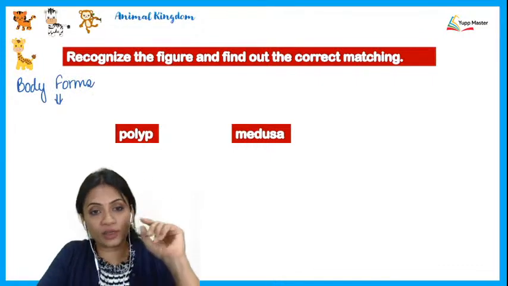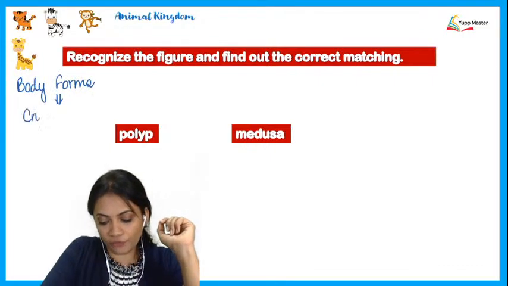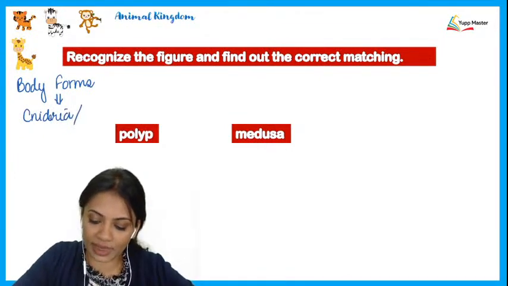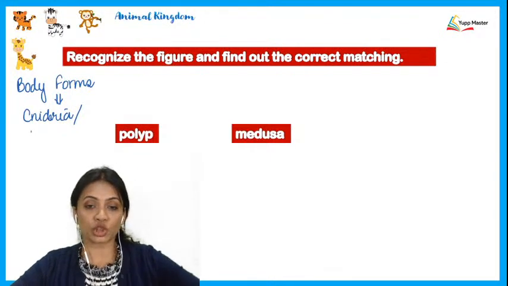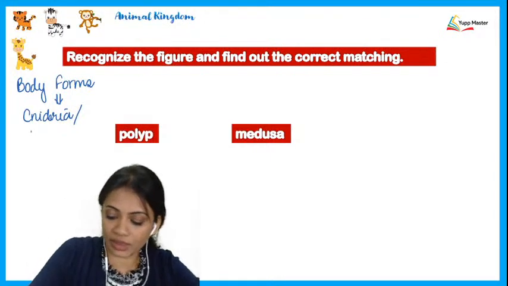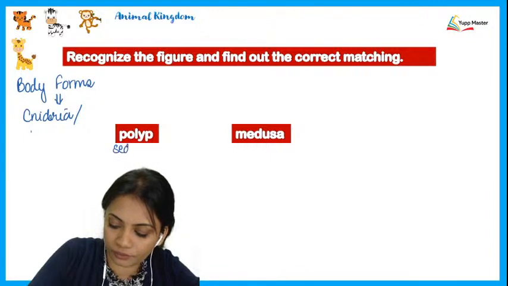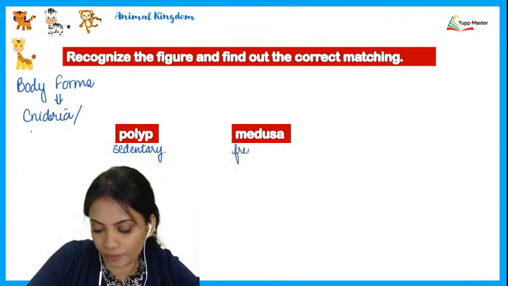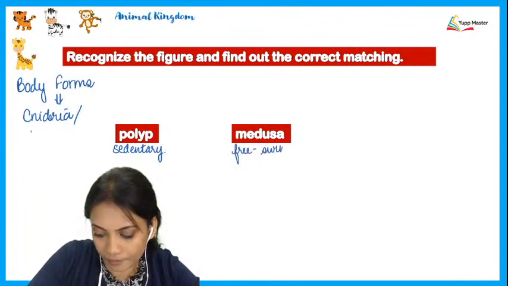It was the second phylum we learned, and that was the phylum of Cnidaria, or we may also call this the Coelenterata. Alright. So polyp is one form which was the sedentary form. And medusa was the other form which was the free swimming form.